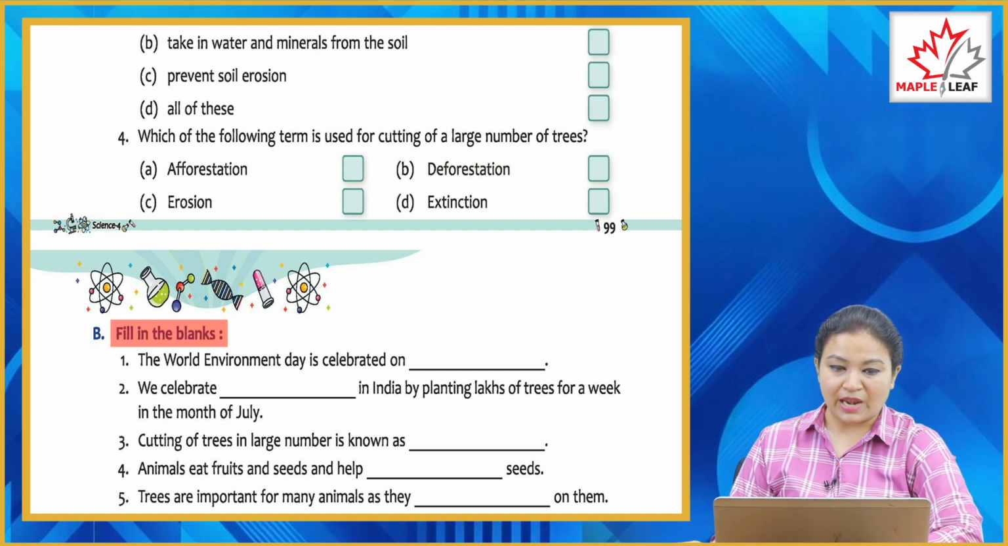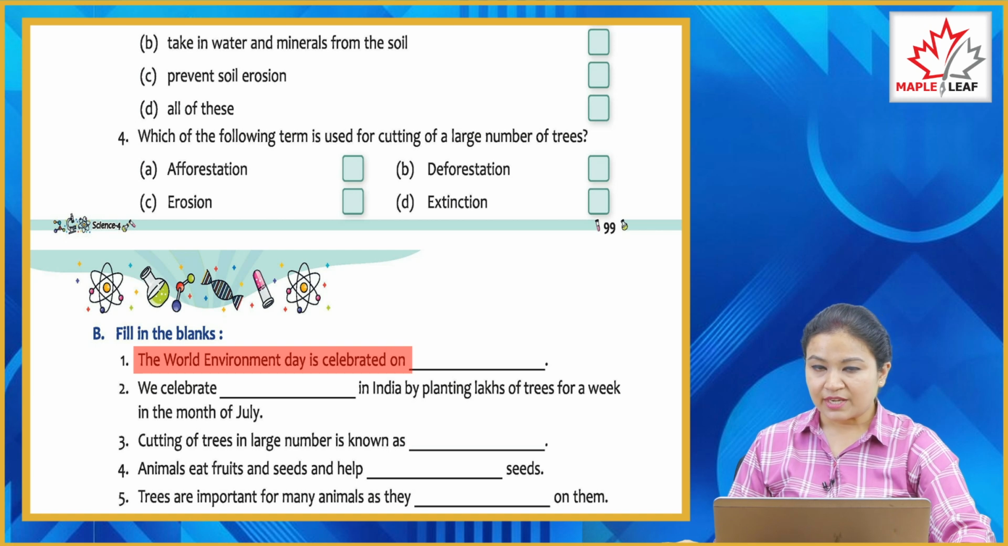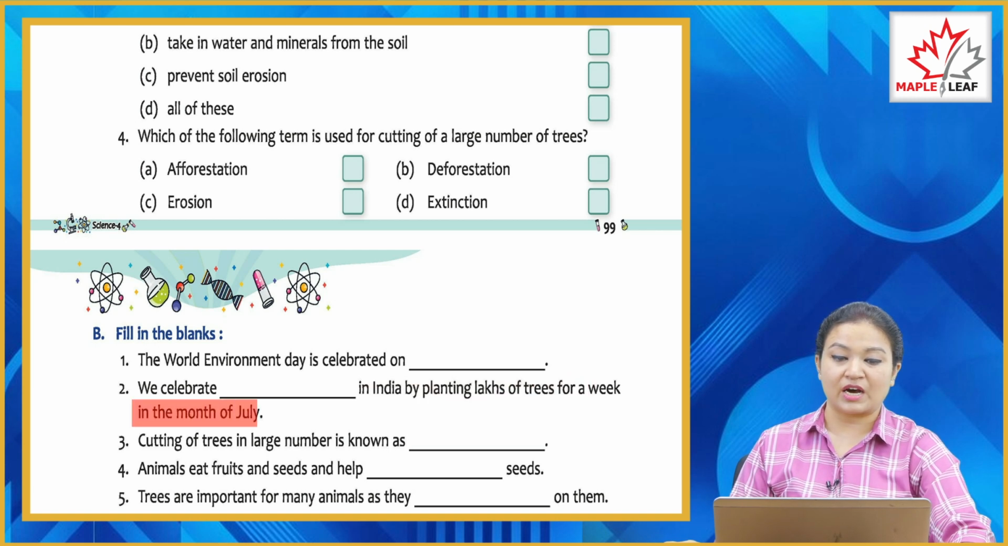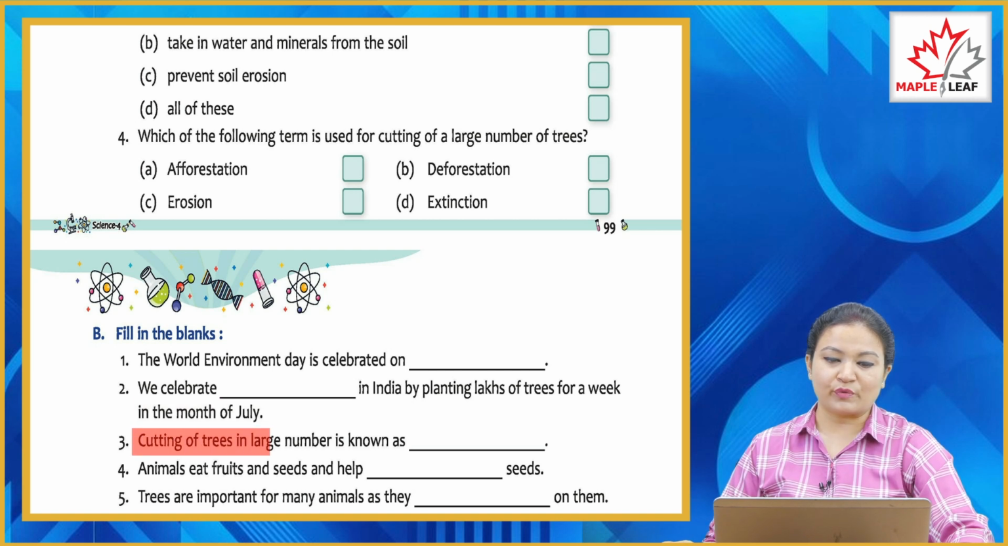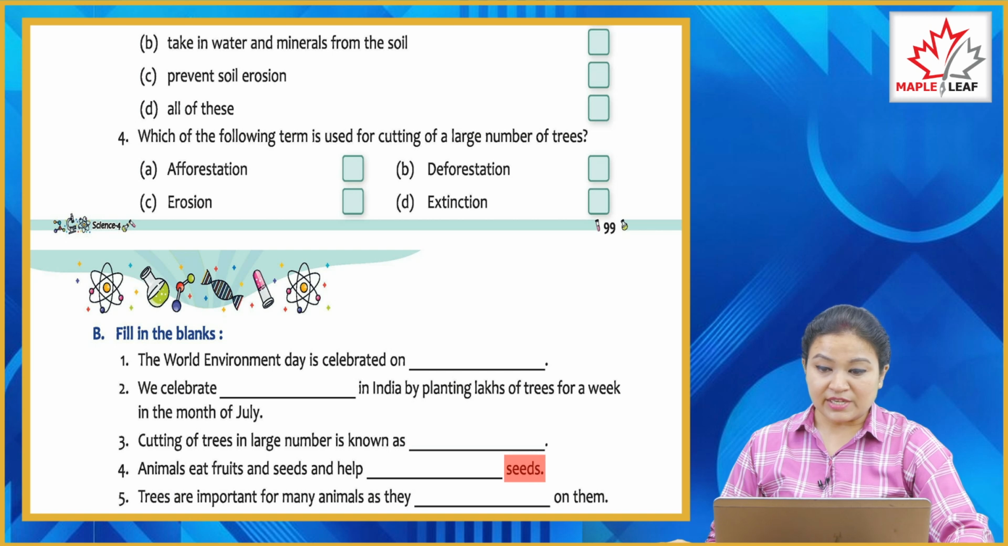Now B, fill in the blanks. First, World Environment Day is celebrated on 5th June. Second, we celebrate dash in India by planting lakhs of trees for a week in the month of July. It is Van Mahotsav. Third, cutting of trees in large numbers is known as deforestation. Fourth, animals eat fruits and seeds and help spread seeds away.